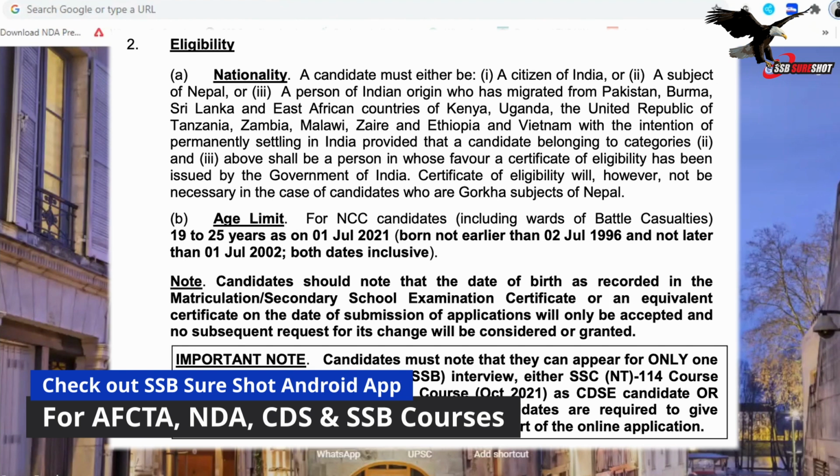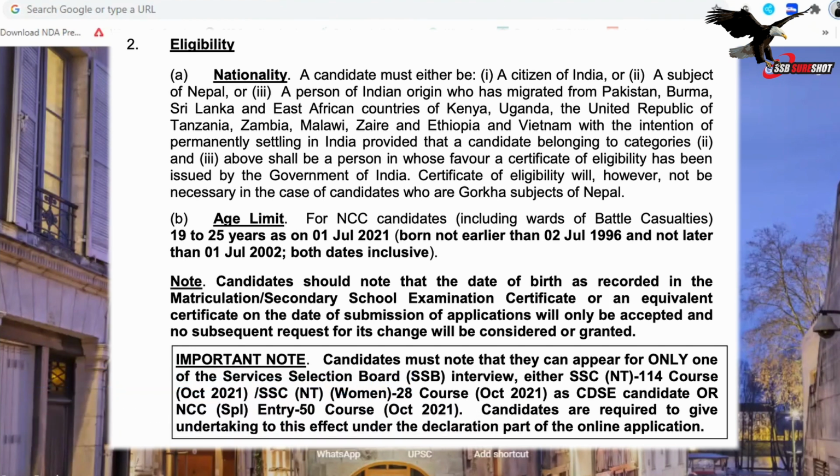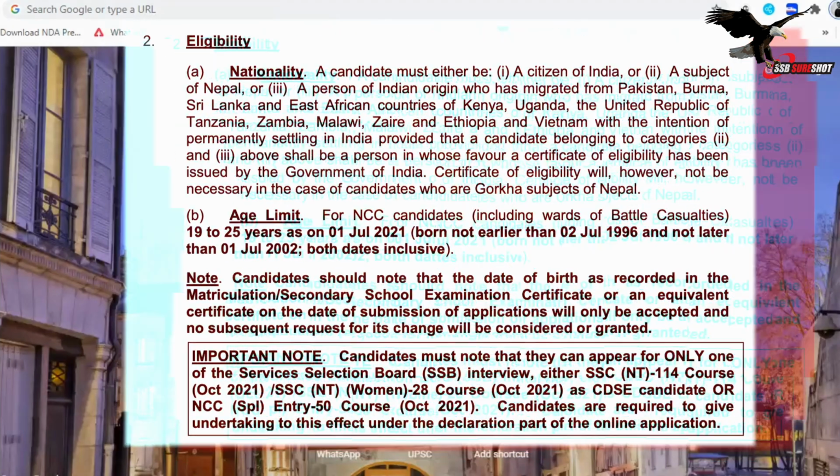One important point which I would like to mention: those candidates who have written CDS for SSC non-technical 114 course, and women who have written CDS for SSC non-tech 28th course can also apply for NCC C certificate if they have C certificate with B grade. But you will have to keep one thing in your mind, that you can go only for one SSB, either for NCC, that is without written entry, direct entry course in 50th NCC course, or with your written course, that was 114th for gentlemen and 28th for ladies.